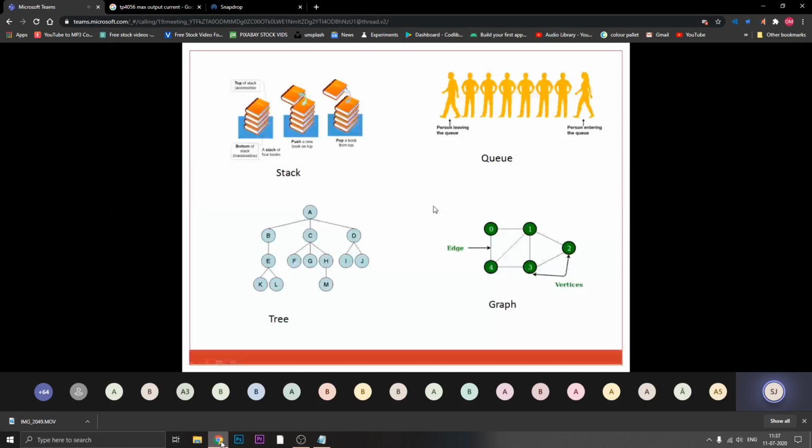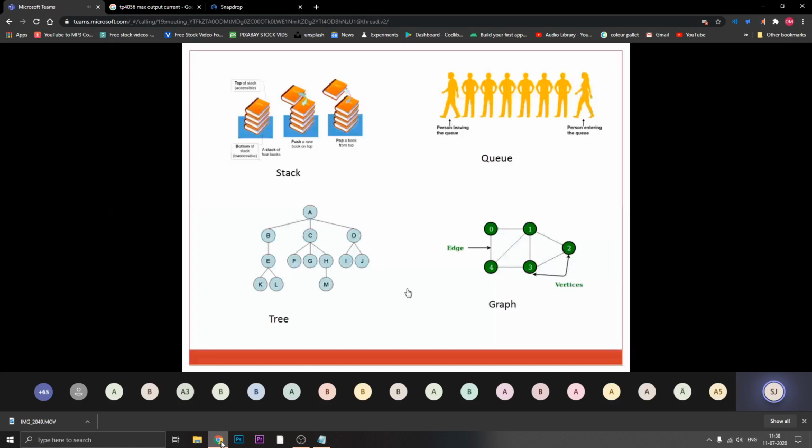Can anyone unmute yourself and tell me, is there a difference between an example and an application of a data structure, true or false? Look at the screen and just recall whatever we have discussed previously.